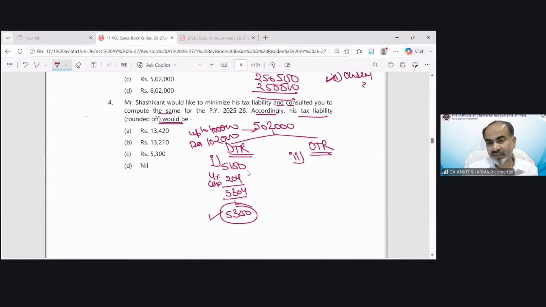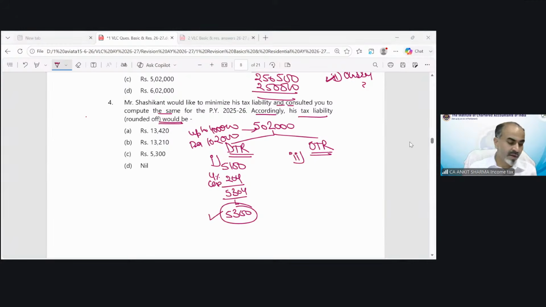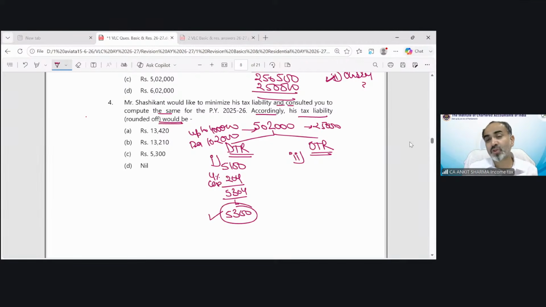Now in the second case, if you calculate tax, up to 2,50,000, no taxability. Next 2,50,000 tax, because non-resident, the tax rate would be 5% and balance 20%. So tax would be 13,420 inclusive of cess.